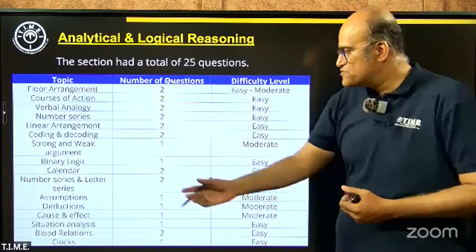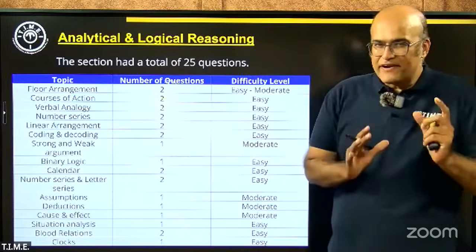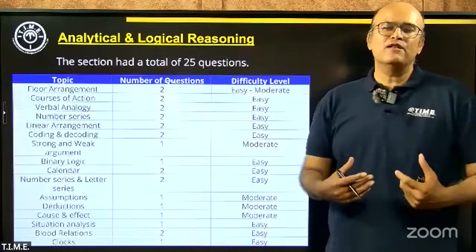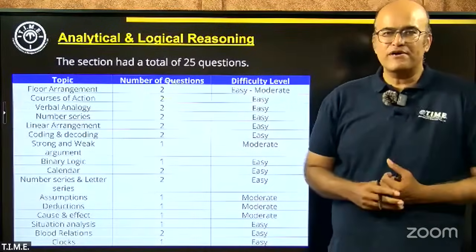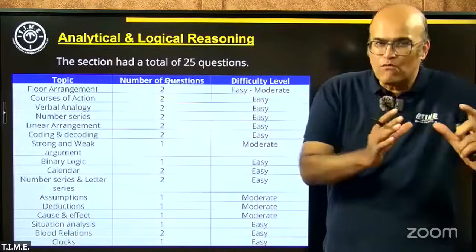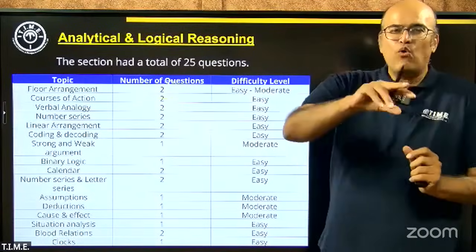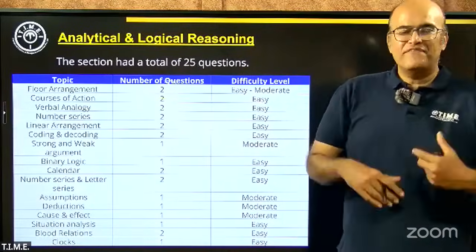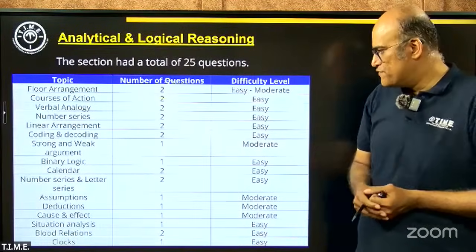Again, critical reasoning questions, assumptions and cause and effect, there was one question each and they were of moderate difficulty level. There was one question based on logical deductions, and if you knew how to draw a Venn diagram and solve it, you would have found it of pretty moderate difficulty level. The reason I'm classifying it as moderate is because they use the term "only a few" in one of the premises. If you know how to interpret "only a few", then it would have become a very straightforward question for you. Otherwise, we can classify it as moderate difficulty level.